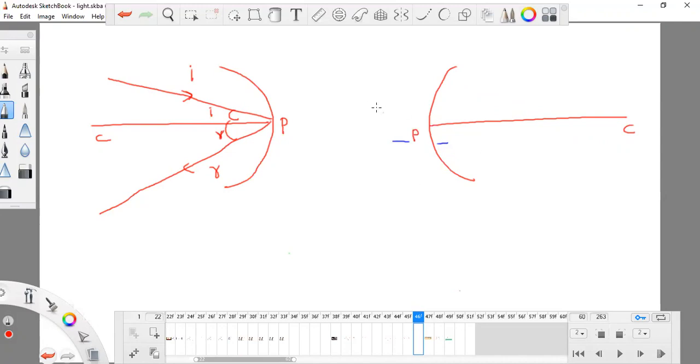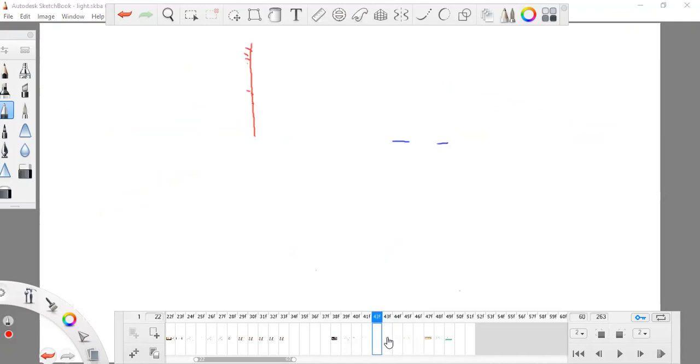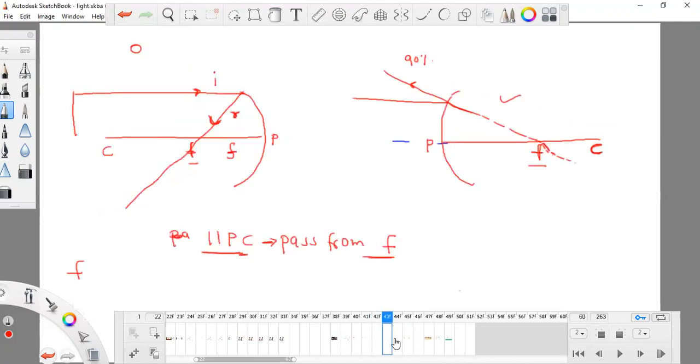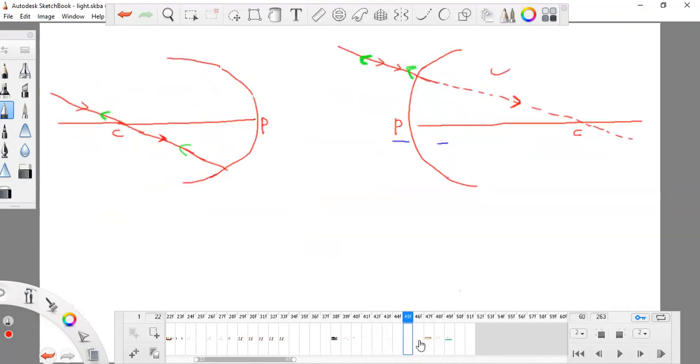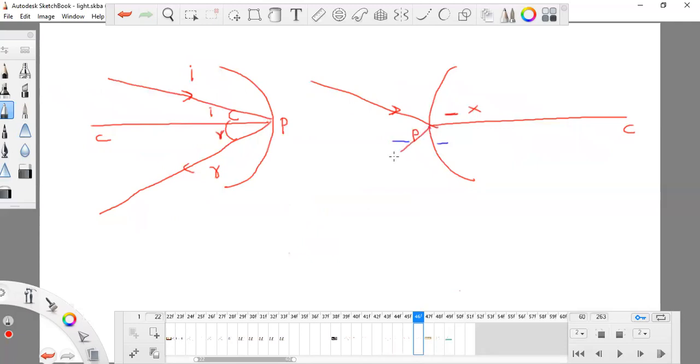In this case, if a light ray is coming in such a way, nothing will go here. In all of the other cases we see that some part is going at this side, some part of light is going at this side, a very tiny part, 10%. But in this case all of the light will reflect back and nothing is going at this side. So if the light ray is striking the P point, the pole, it will go back as such by making an angle.